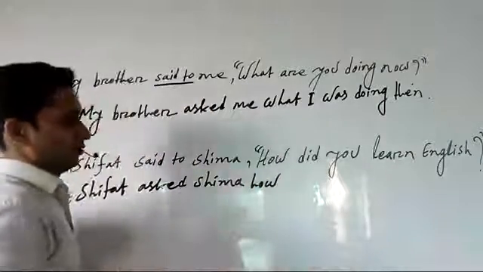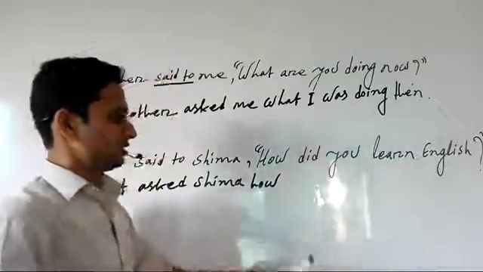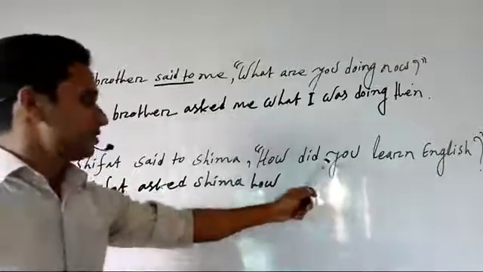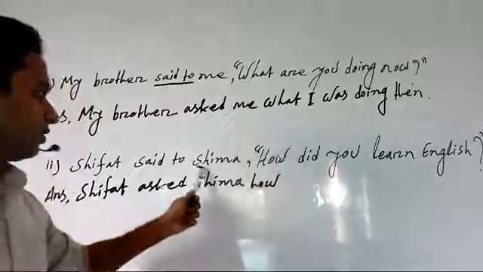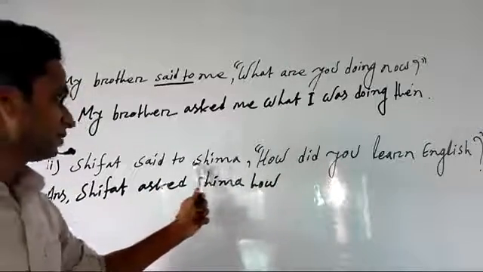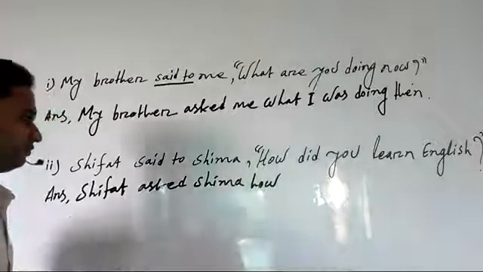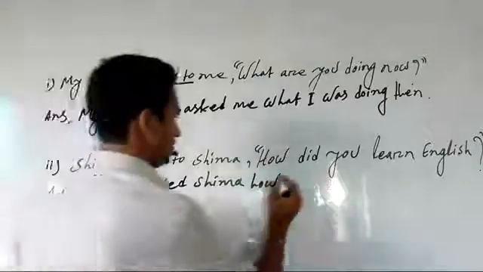After writing the question word, we always write the subject or the person. Here, the person is also you, and the second person will be changed following the object of the reporting verb, Shima. It's third person singular number. Shima is a girl, so we will write she.